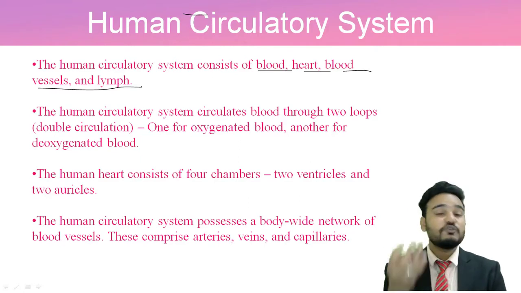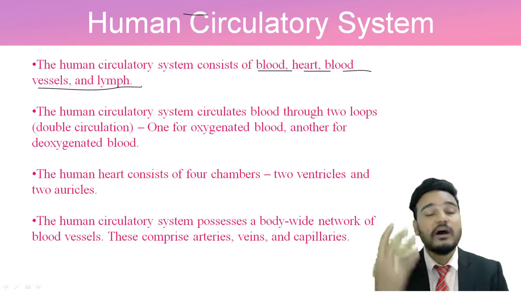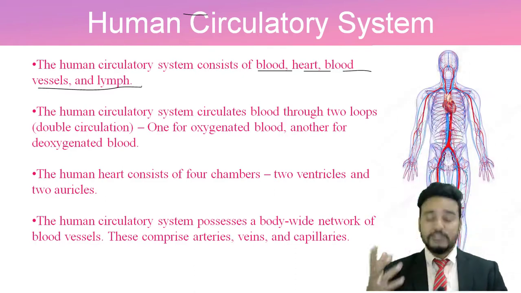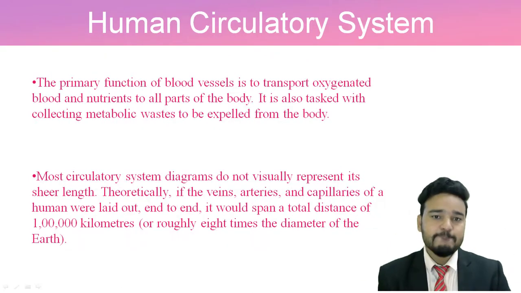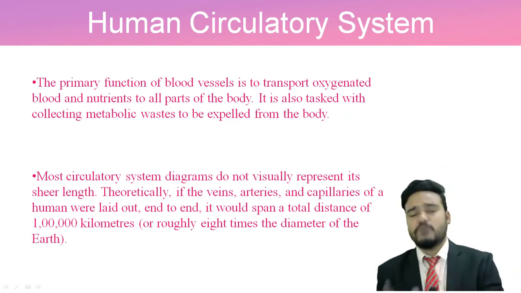As we learnt, the human circulatory system is nothing but the network of arteries, veins, capillaries, along with your main pumping station, that is your heart. So what is the function of this blood and blood vessels?